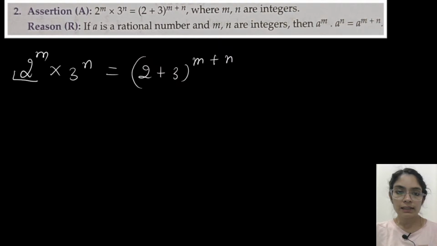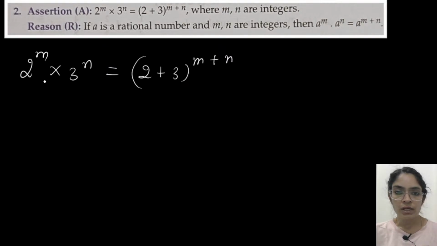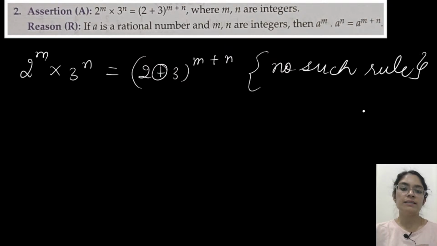This is actually exponential form. So more than rational numbers, this question is on exponents. In exponential form, the bases should be the same, then only powers can be added, and you can't change the bases to addition. No such rule we have. So that's why it is false. So the first one is false.